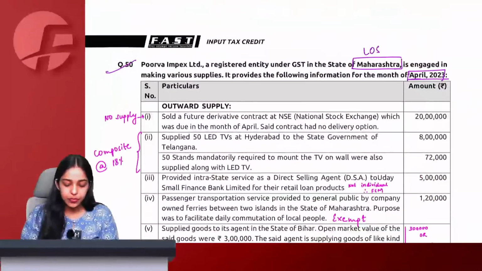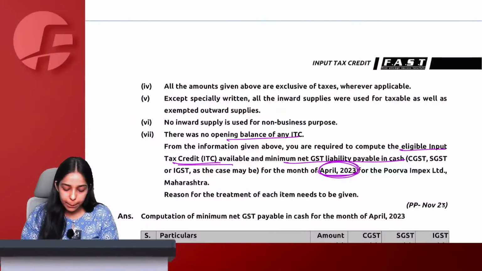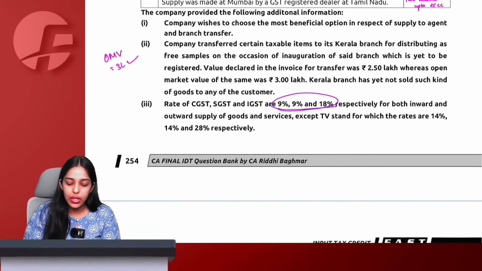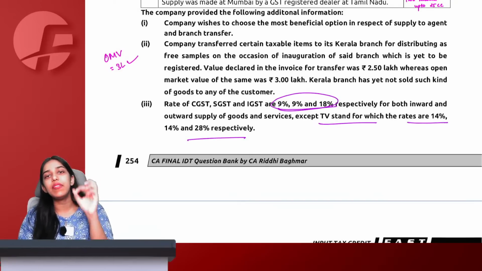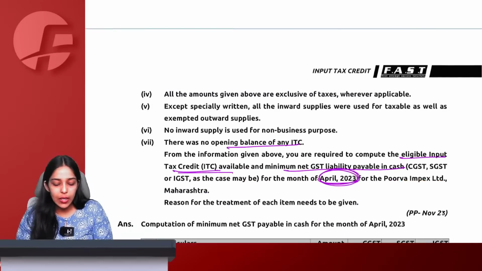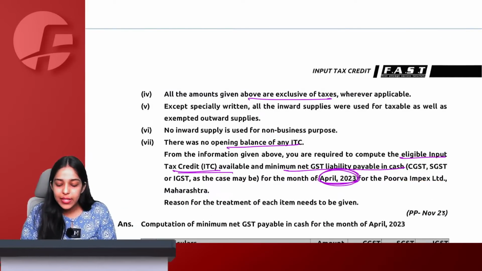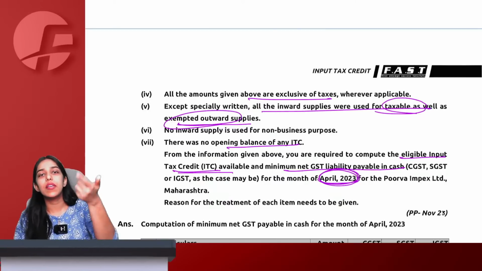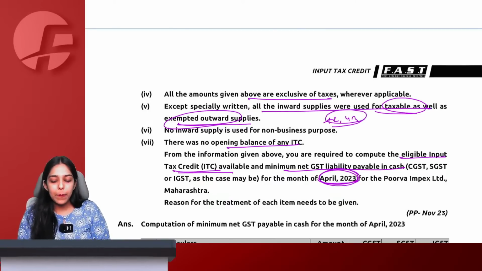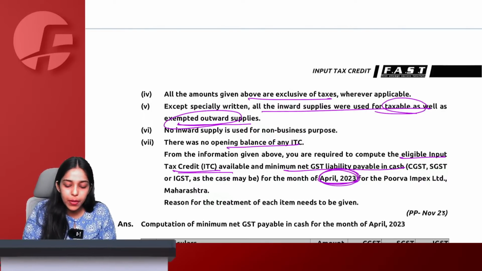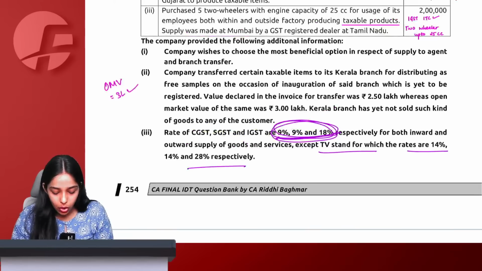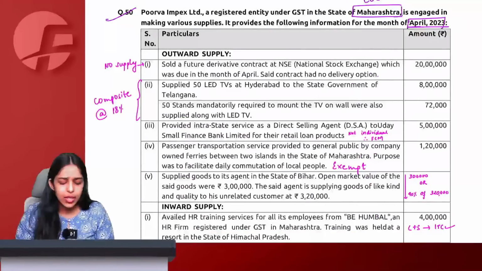Let us start. What are the rates of GST given? So they are saying that the rate of GST everywhere is 18% only for inward, outward, everything except TV stand, which is taxable at 28%. So one TV stand for 28%, rest everything is 18% only. All amounts are exclusive except specifically written, everything is common only, used for both taxable as well as exempted supply. This gives us a hint that rule 42, rule 43 might come into picture. Nothing is used for personal purpose, which means full ITC will be available for everything if it is completely taxable. Let us start one by one.